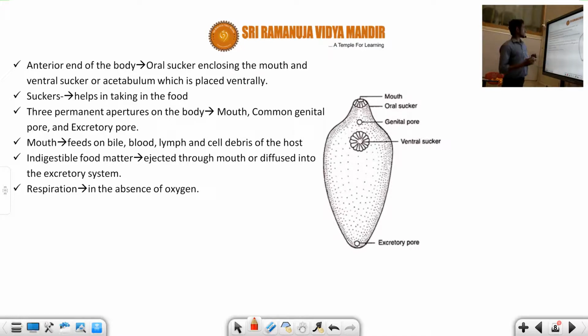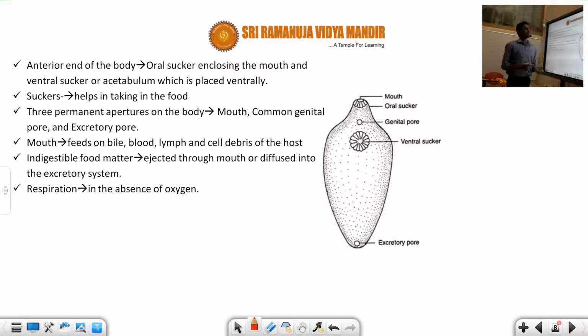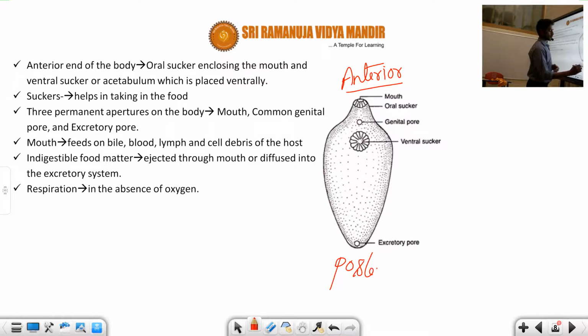External structure means, for example, what is the body, what is the mouth, what is the excretory pore, and what is the genital pore. These are the things. So you can carefully observe this diagram, students. This is the anterior part, and this is the posterior part.